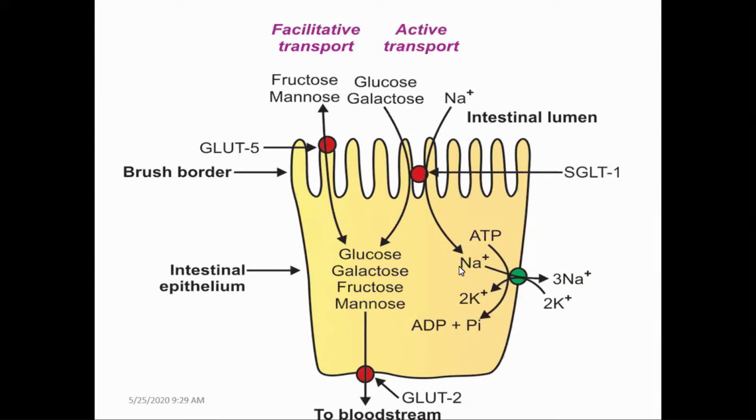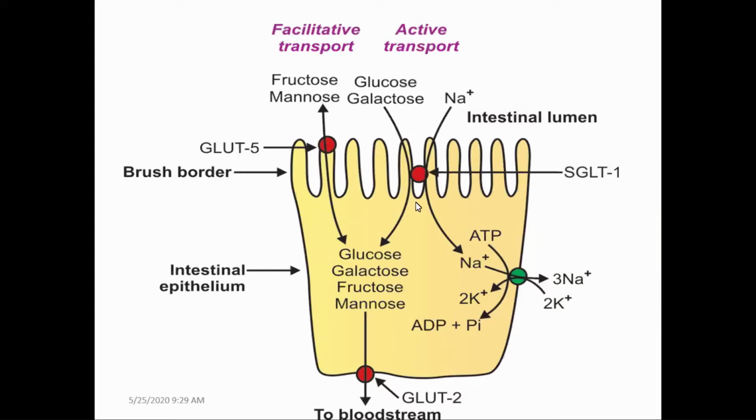After reaching the epithelial cell, the sodium is transported back to the interstitial space in exchange for potassium. Here it moves from lower concentration to higher concentration, so it requires energy, and this energy is provided by ATP. The transport of sodium from the epithelial cell to the interstitial space is carried out by the ATPase enzyme, which requires energy from ATP.